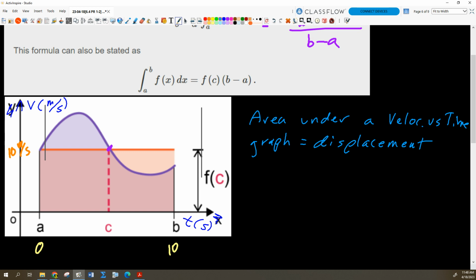Well, that's the speed that is given to us by the mean value theorem for integrals, right? I'm going to pick the height of that function to be such that the areas are the same. Everybody get that? Okay. So in this case, if it just happens to be that the value we get when we divide the area under the purple curve by the width is 10, then that's my cruise control speed.